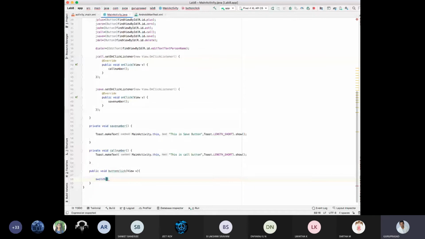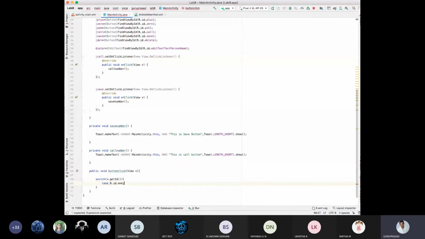My view get ID, view button ID, get ID, open brace, enter, case R.id.first one is 1, semicolon, enter.